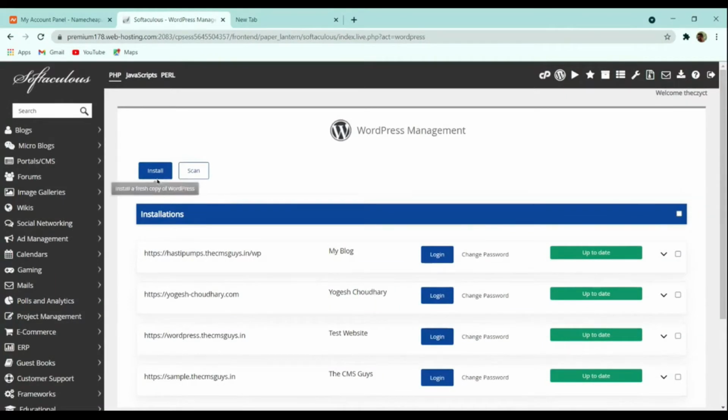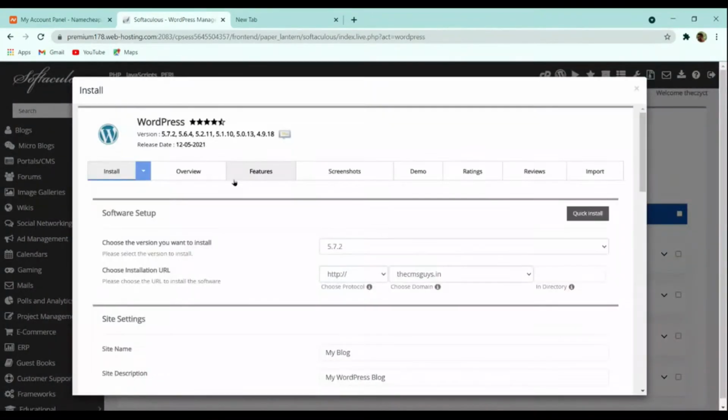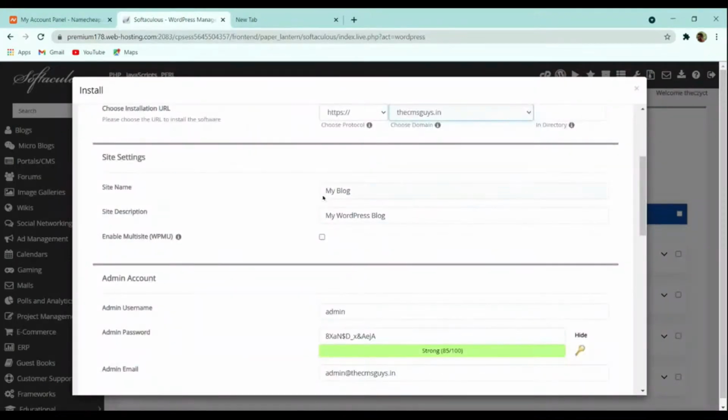Now we have to fill in the WordPress details. First of all, click on install. Here you can see that this is my domain name where I want to install. I have selected cmsguys.in, and then we have to fill in our site name and site description.